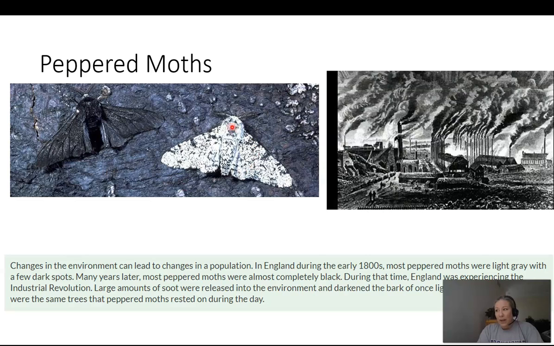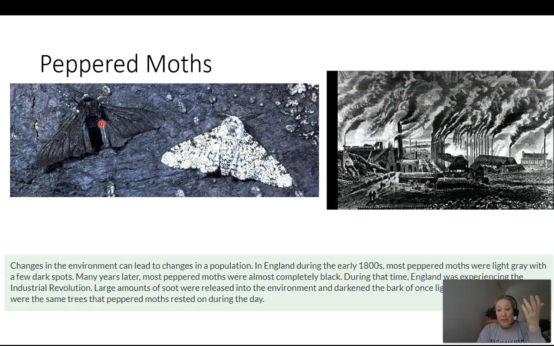Well, that didn't really work out well for the light colored moths, right? Because originally the light colored moth could land on the tree, it could rest there all day, and it was camouflaged when the tree bark was light, but the tree bark got darker, and so this moth was no longer camouflaged.